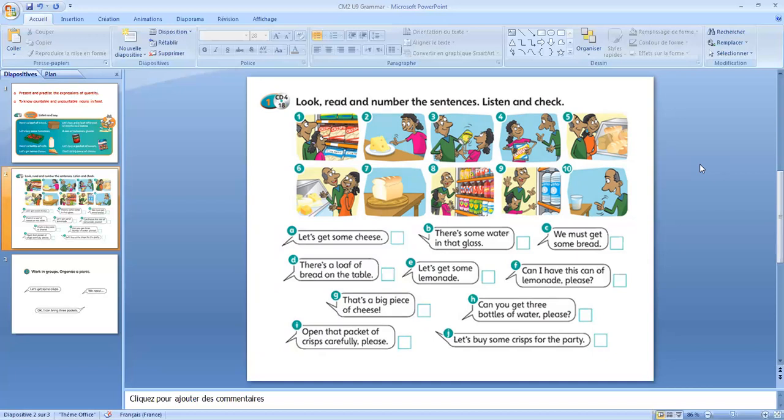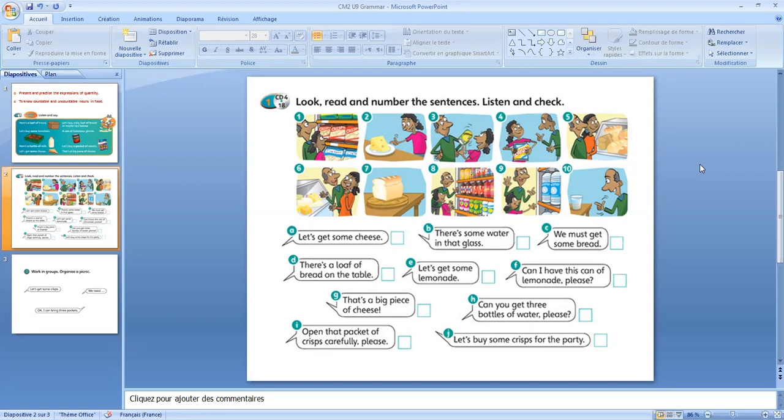So A, let's get some cheese. B, there is some water in that glass. C, we must get some bread. D, there is a loaf of bread on the table. E, let's get some lemonade. F, can I have this can of lemonade, please? G, that's a big piece of cheese.